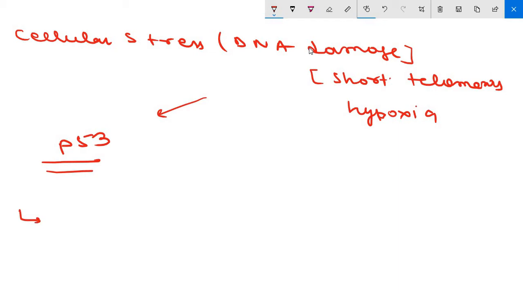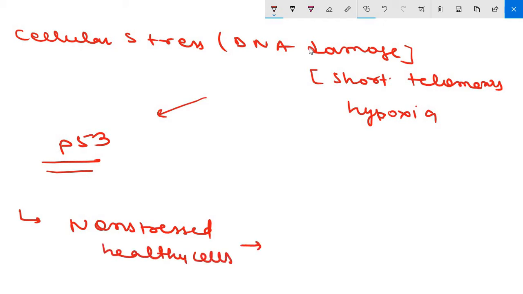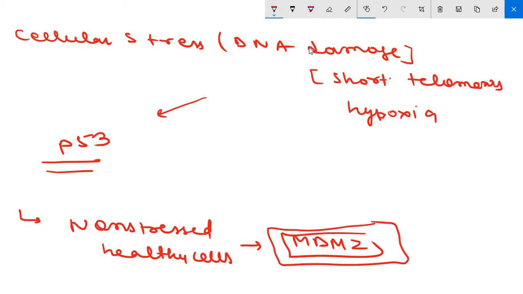What is the function of P53 in non-stressed healthy cells? In non-stressed healthy cells, P53 is held in association with MDM2, an enzyme that ubiquitinates P53, leading to its degradation by proteasomes. So MDM2 is responsible for regulating P53 in your non-stressed and healthy cells.